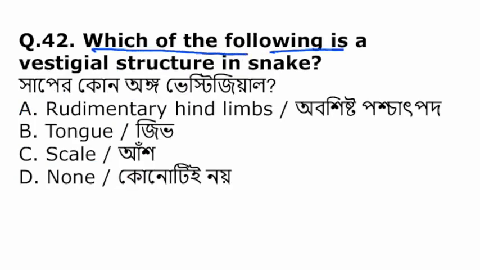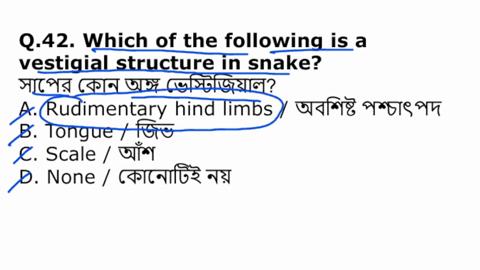Which of the following is a vestigial structure in snake? Snake মানে সাপের মধ্যে কোনটা vestigial? Rudimentary hind limbs, tongue, scale, none. So among them, rudimentary hind limbs is a vestigial organ in snake.